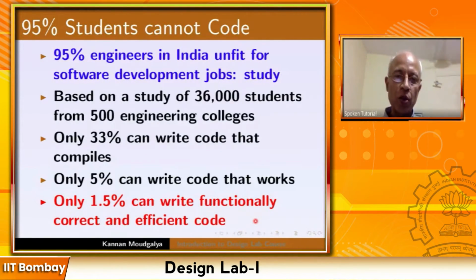If you think that a code should work efficiently, then only 1.5% of the students of our colleges can write computer programs. This is a serious problem, and as a result, we have to take these courses very seriously. This particular course, DWSIM, talks about using computer software for chemical process simulation.